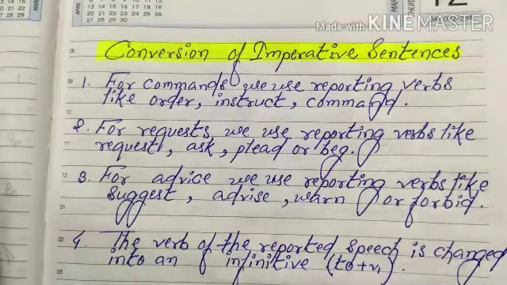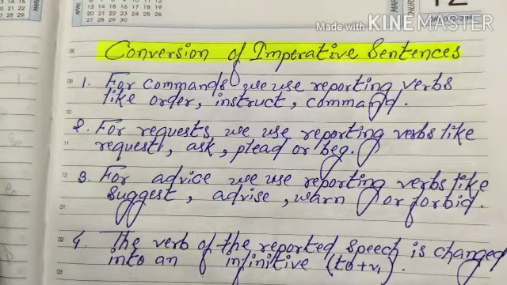Moving on to the fourth point, which is based on all these different types of imperative sentences, whether it may be a command, a request or an advice expression. At that time the verb of the reported speech is changed into an infinitive, meaning to plus V1. When you deal with different imperative sentences expressing commands, orders, requests or suggestions, we don't have to use the conjunction that. Instead of that we have to use infinitives, and infinitives mean to plus V1.